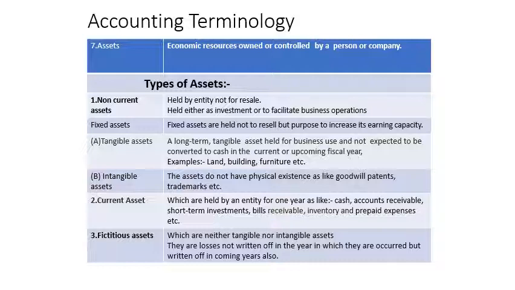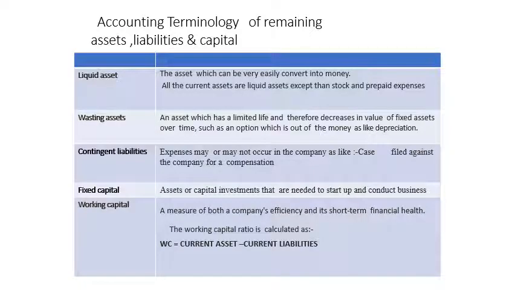Now these are the examples related to assets and the types of assets. You may observe I have already discussed in the previous and today's lectures the main items of assets, liabilities and capital, the three major terms related to the balance sheet. Now I am moving to a few remaining items related to assets, liabilities and capital, which are not shown as a particular item in the balance sheet, but are also needed to understand.